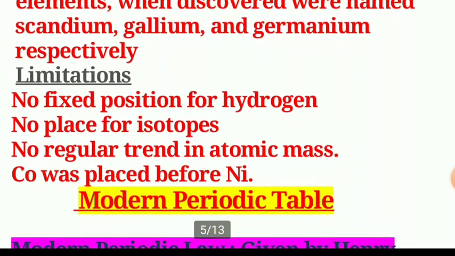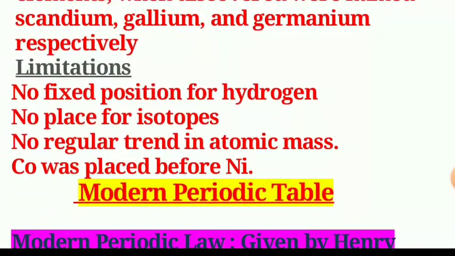What are those limitations? In Mendeleev's classification, the electronic configuration of hydrogen resembles that of the alkali metals.